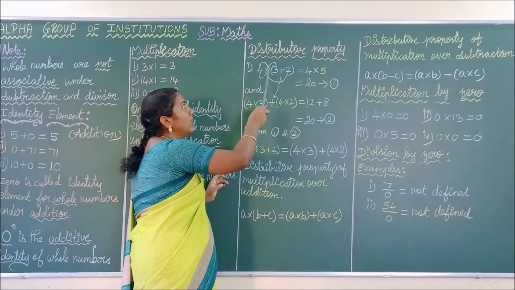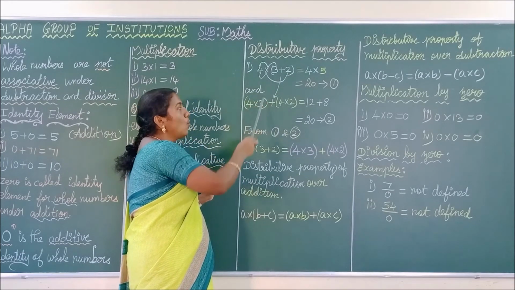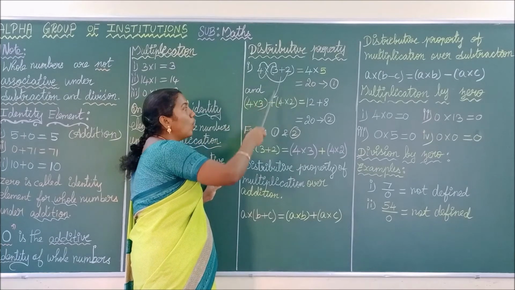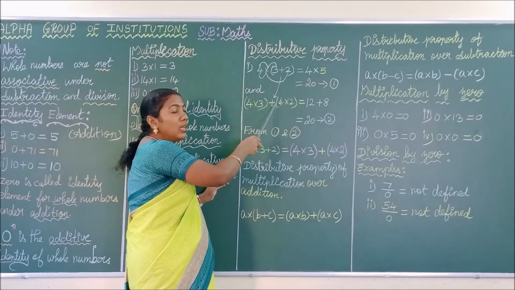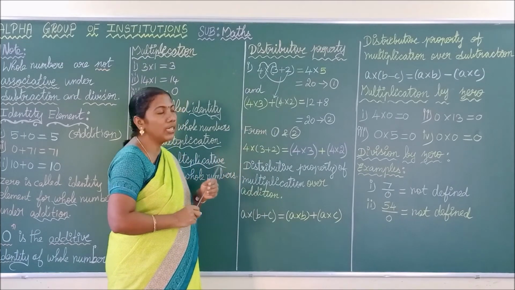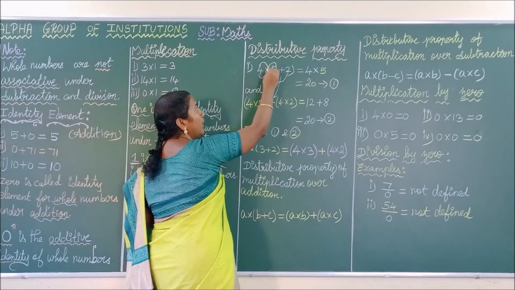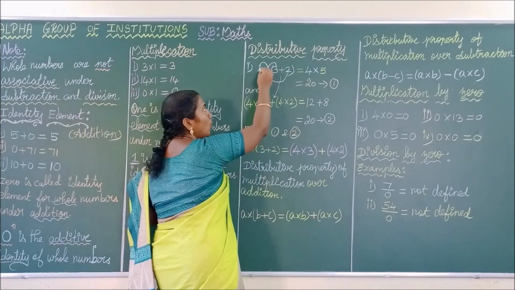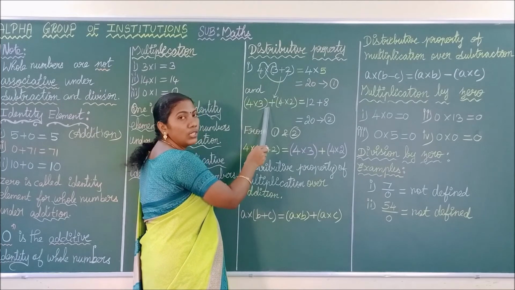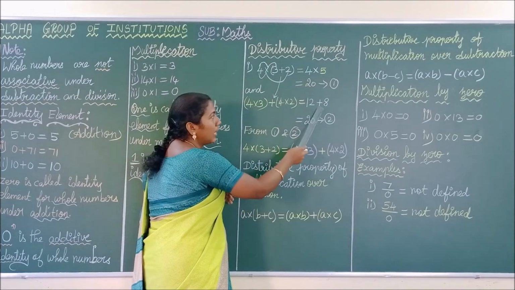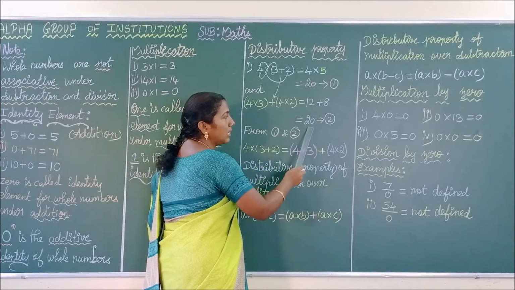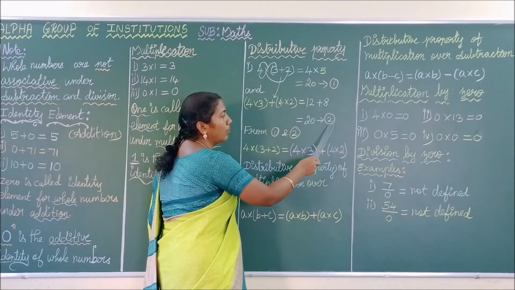See, the multiplication which is outside the bracket now came inside the bracket. The addition which is inside the bracket now became outside the bracket. Okay. This type of writing the properties, writing the number, is called distributive property. See here, thus 4 into 3 plus 4 into 2. Let us see what happens. 4 into 3, what is your answer? 12. Plus 4 into 2, what is your answer? 8. So 12 plus 8 is equal to 20. Let it be equation number 2.